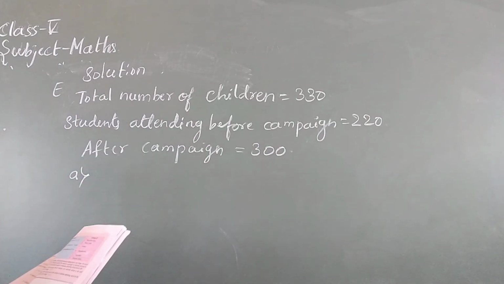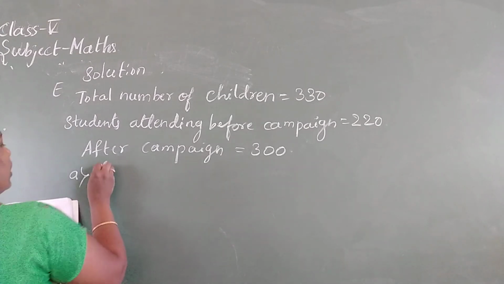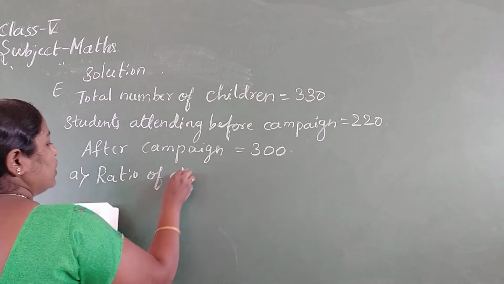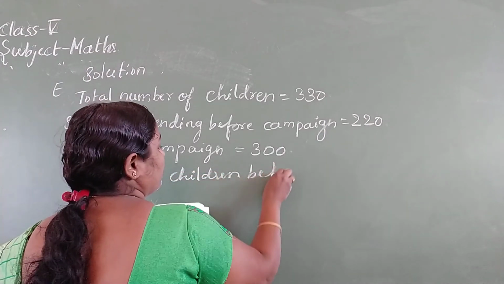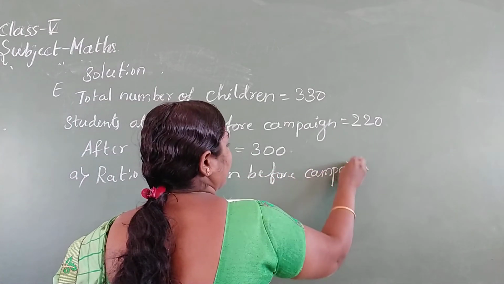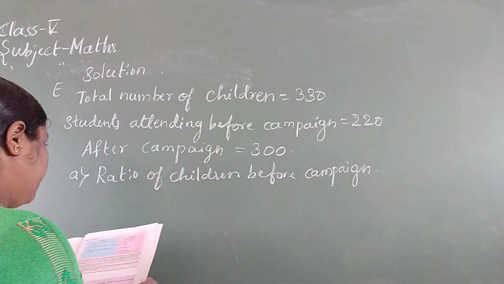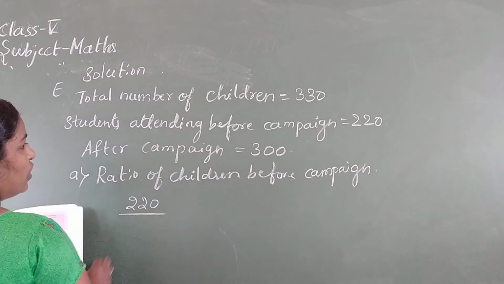Now A. Before this campaign, what was the ratio of the children who attend the school? Ratio of children before campaign is equal to, what was the students attending school is 220.